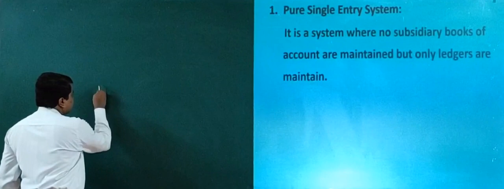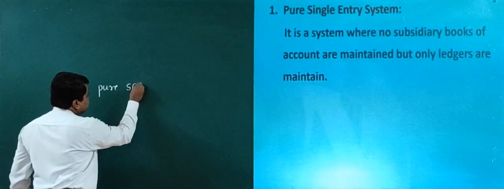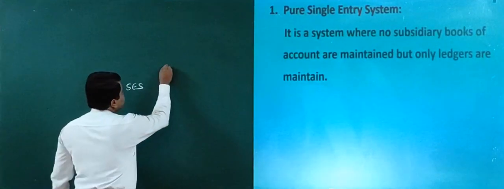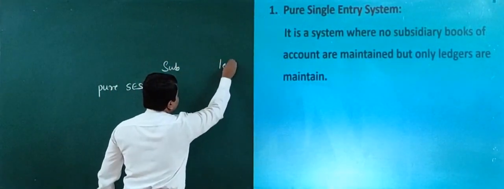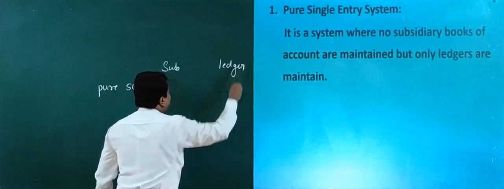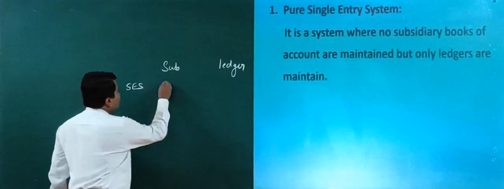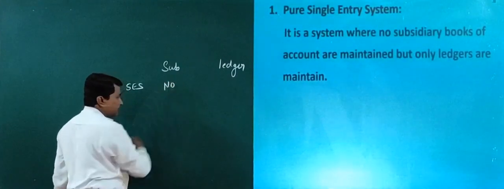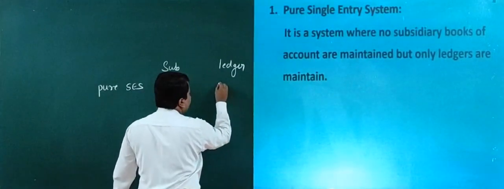First one is pure single entry system. Here one is subsidiary book and one is ledger, right? Under pure single entry system, no subsidiary books are maintained, but ledgers are maintained. What are ledgers?